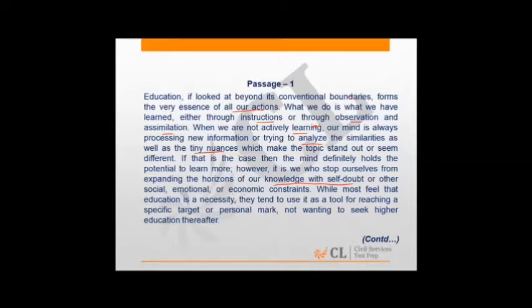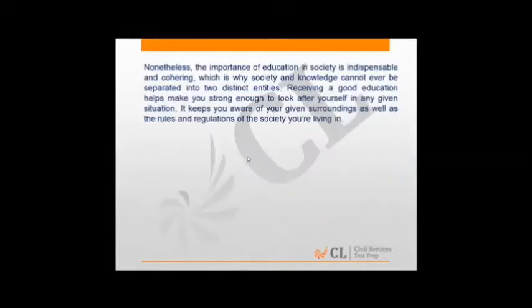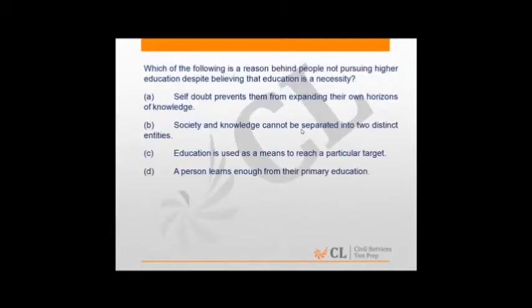It also talks about why we do not go for higher education, because education is just looked at as a tool for reaching a specific target or a personal mark. It goes on to say that the importance of education is indispensable, and in a society, knowledge and education cannot be kept apart, and a good education gives us the ability to be very responsible people in the society by sticking to rules and regulations and taking care of ourselves. So this is a summary of the passage, and now let's look at some of the questions.